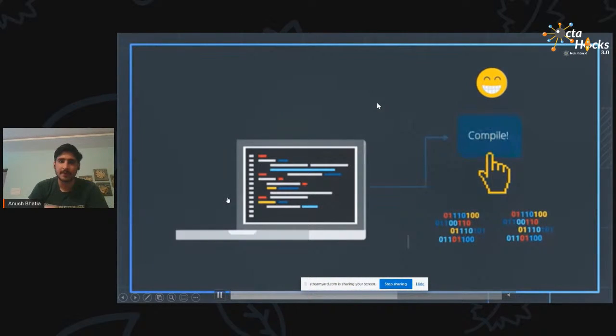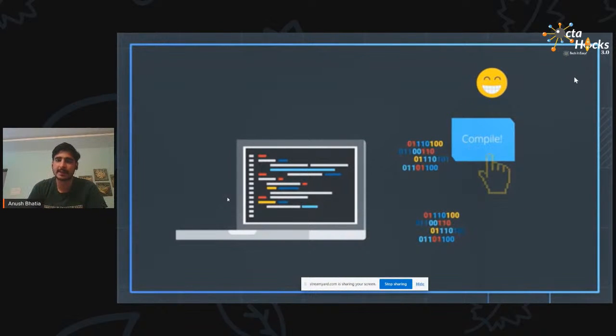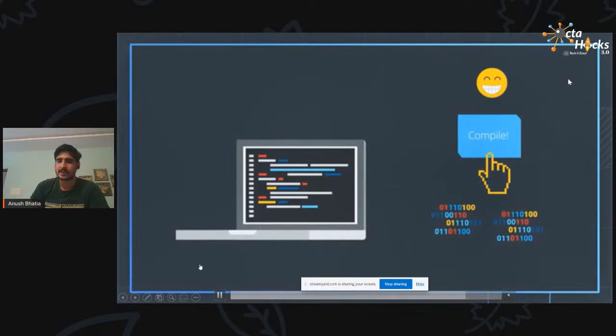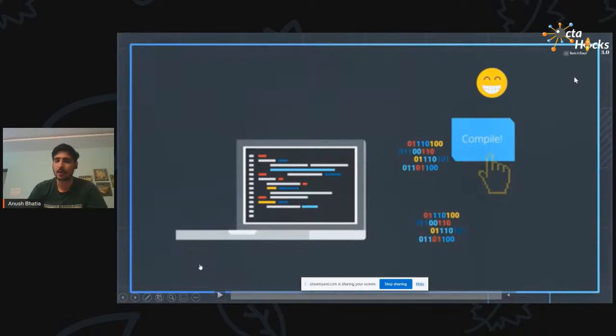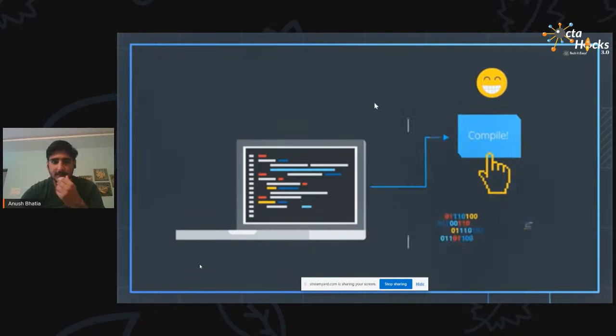Suppose whenever you compile the code, it gets into bytes and bits, which we normally know, and these bytes and bits go into a particular mobile app, and it gets rendered really fast. So this is the advantage of using this. It just works really fast with bytes and bits. Normally, the other frameworks like Java or React convert it into a low-level language, then to zeros and ones. Flutter has an advantage that you just write the code, it converts it into zeros and ones, and directly compiles it. That's why it's faster than other frameworks that are present here.